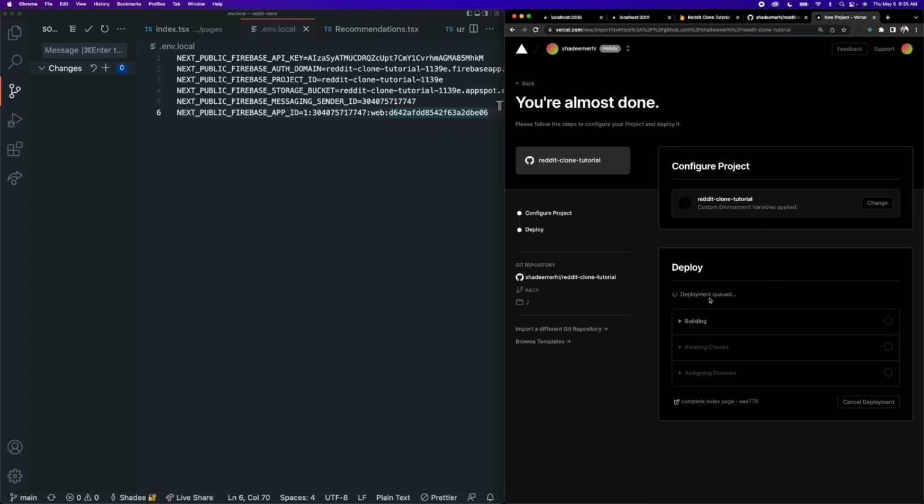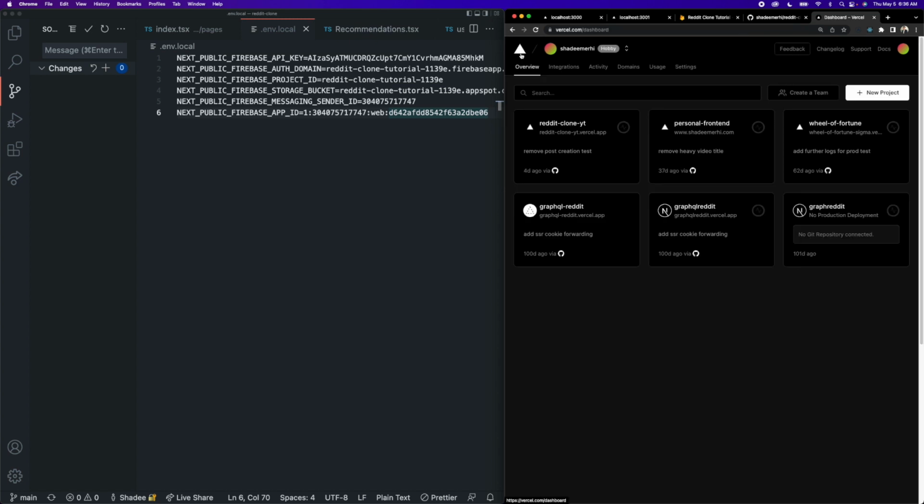So what's going to happen here is the deployment is going to be queued and it's going to start building the application to attempt to take all of your code, package it together into a production bundle, and then deploy that production bundle. And again, as I mentioned, this might fail the first few times due to any sort of TypeScript errors or type compiler errors. Really anything can trigger a build error. So we are going to see that and we'll walk through any debugging that might need to happen.